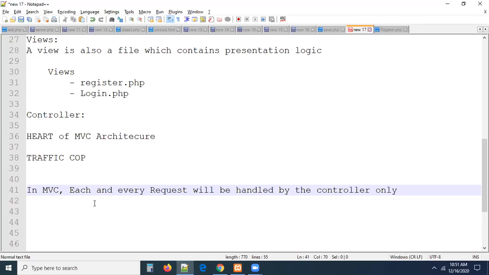Every request you want to delete, update, insert, view, or do some operation, first, the request should come to the controller. The controller will decide what to do and what not to do. Simply said, that is what it is.